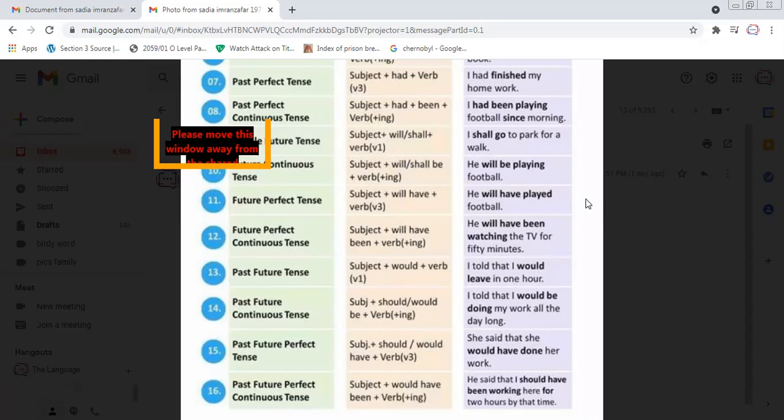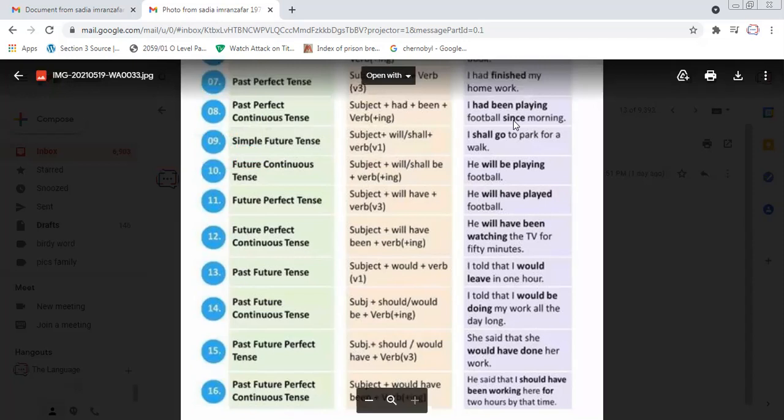So we can use should have, would have, could have with past tense, and that will make past future perfect tense. So this is your future tense, future simple, future perfect and past future tense.